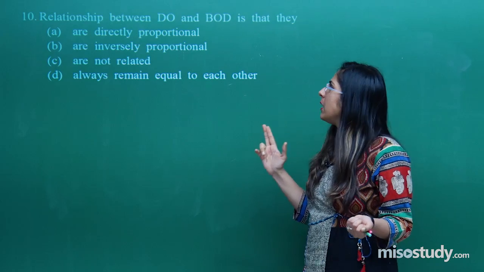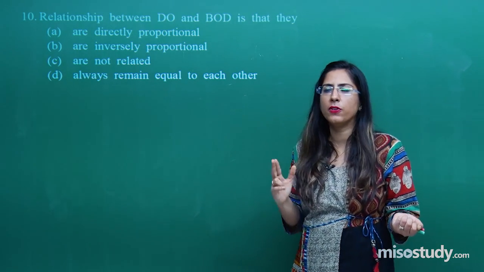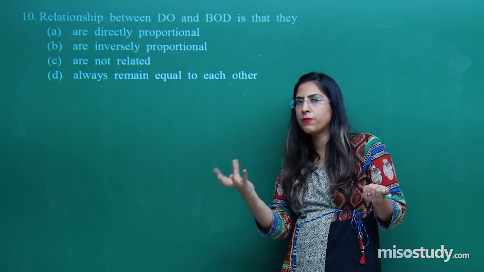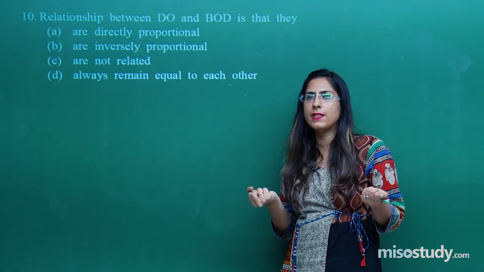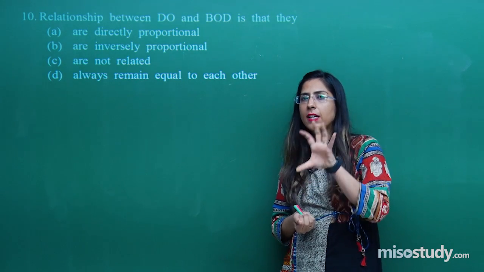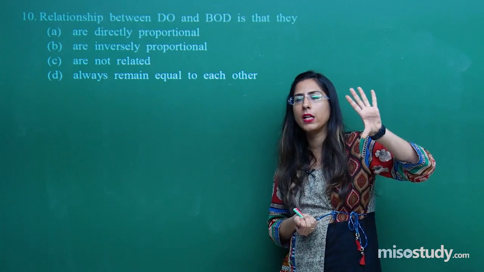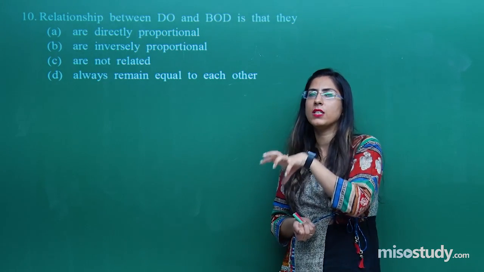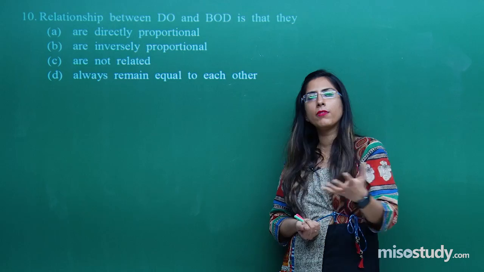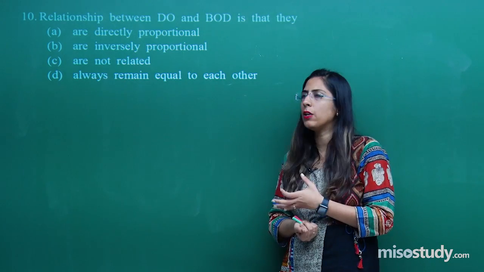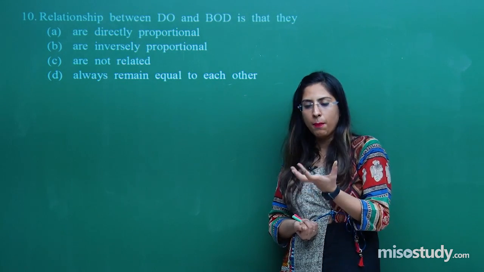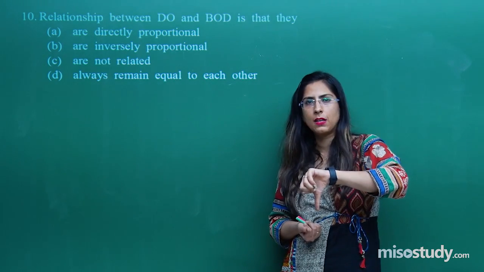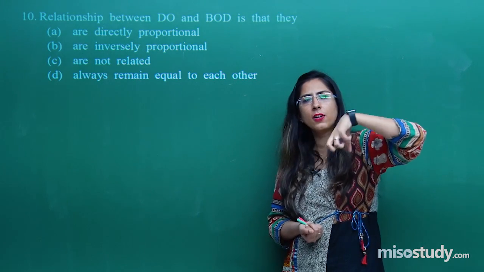Next is the BOD, which indicates biological oxygen demand. This is the demand of the fishes and aquatic animals living in the water. They want a certain amount of oxygen to be present in the water so that they can easily get that oxygen. This is called their biological oxygen demand. The more fishes in a pond, the more will be the BOD. More BOD means more demand, so the dissolved oxygen will be less, because they will consume more and more of the dissolved oxygen.